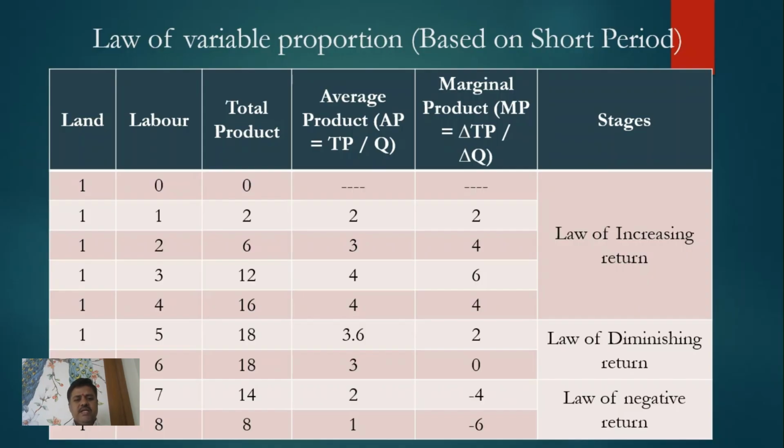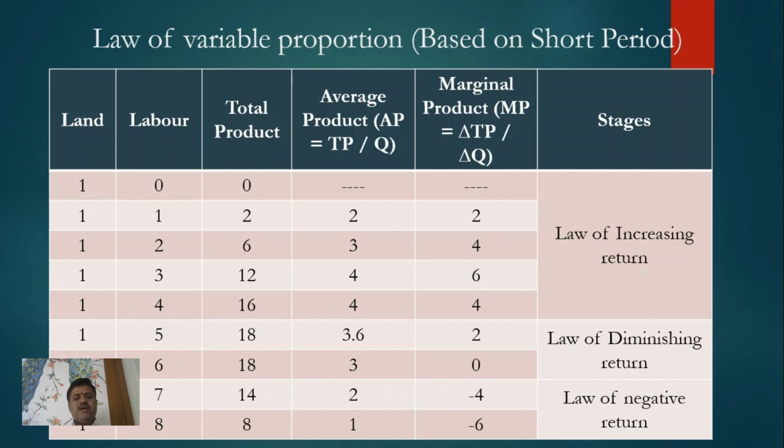It means there is a change in the total production of 4 and there is a change in the labor of 1. So 4 upon 1, that is our marginal product of second labor, that is 4. In this way we can calculate marginal product.